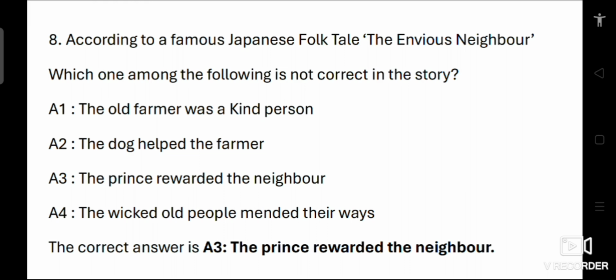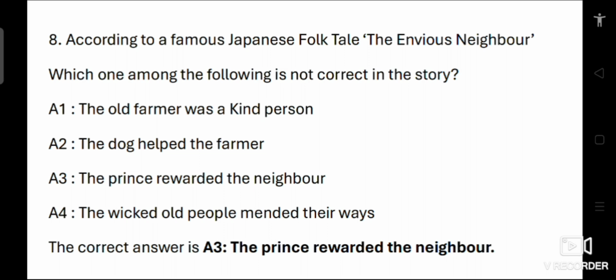Here in this Japanese folktale, the envious neighbor, the old farmer and his wife are kind people who are helped by their dog. The dog helps them discover a hidden treasure and they are rewarded for their kindness.